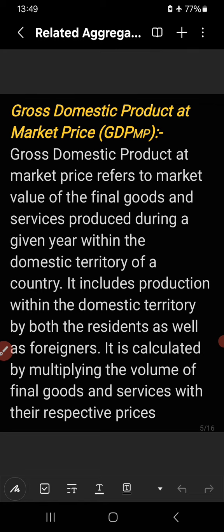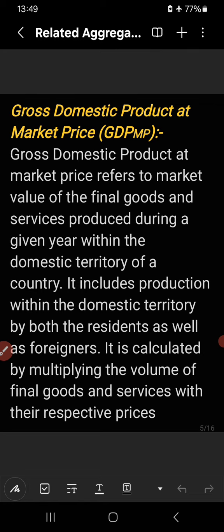So now we will start our discussion regarding what is gross domestic product at market price, GDP MP. GDP MP refers to the market value of all the final goods and services produced during a given year within the domestic territory of a country. Remember, in GDP, gross domestic product, we are discussing domestic product, meaning what is produced within the domestic territory of a country and what is its value.